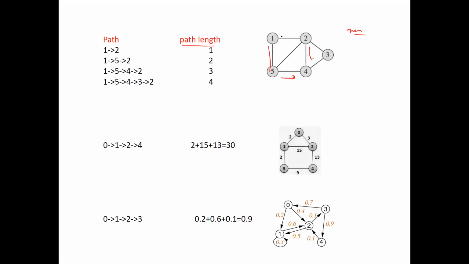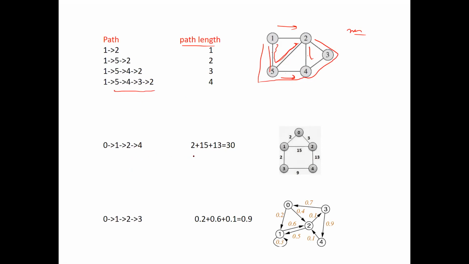There are many ways to go. From 1 to 2, there is one path. If you're going from 1 to 5 and then 5 to 2, then the path length will be 2. If you're going from 1 to 5, then 5 to 4, 4 to 3, 3 to 2, then the path length will be 4 units. So this is the count of edges through that path.